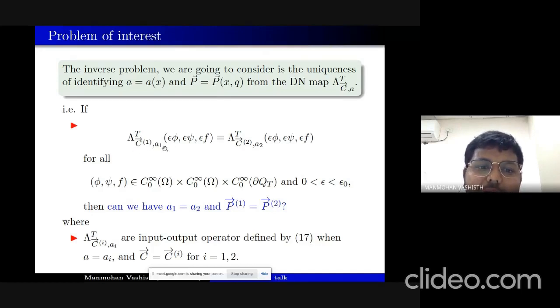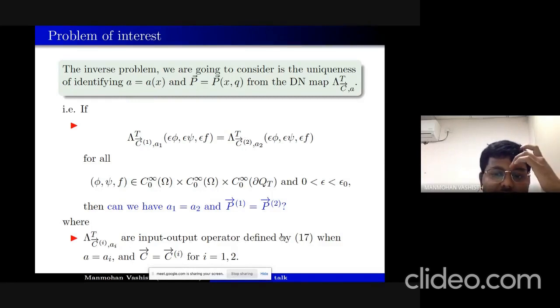Suppose we are given Lambda_T of c_1, a_1 equal to Lambda_T of c_2, a_2 for any phi, psi, f belonging to this, then can we have a_1 equal to a_2 and p_1 equal to p_2? Here these Lambda_T of c_i, a_i are the input output operators as defined in the previous slide, when a equals a_i and c equals c_i for i equal to 1, 2.